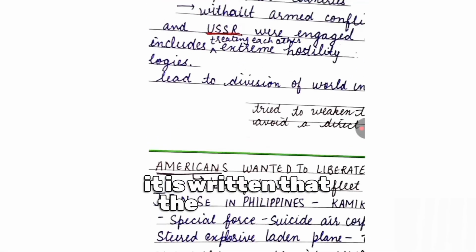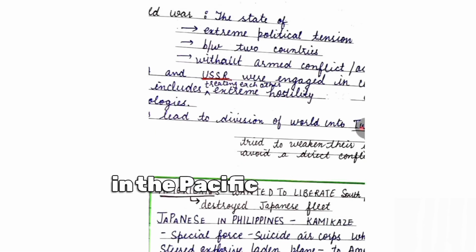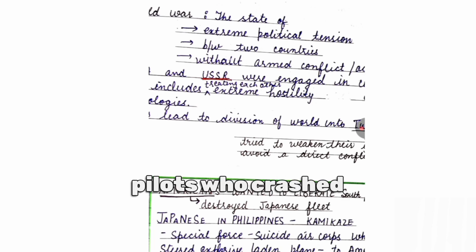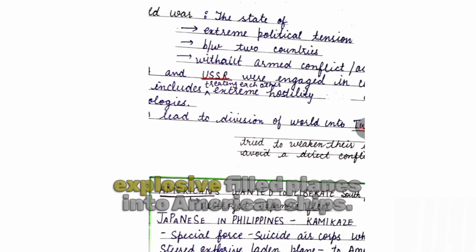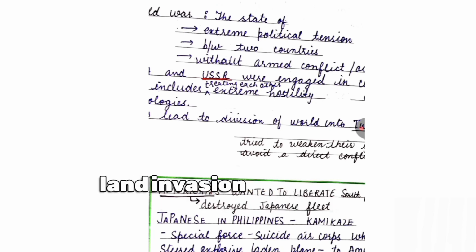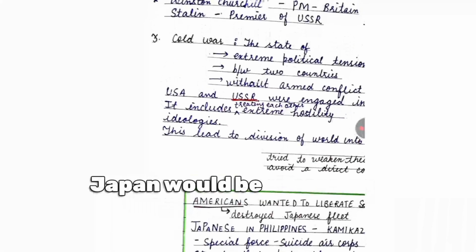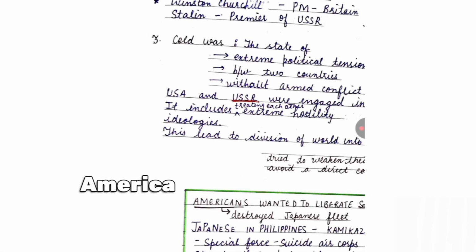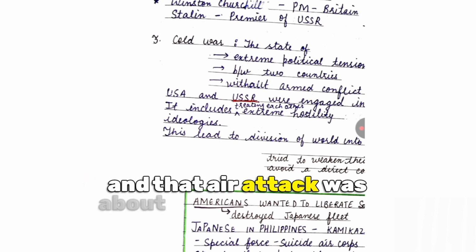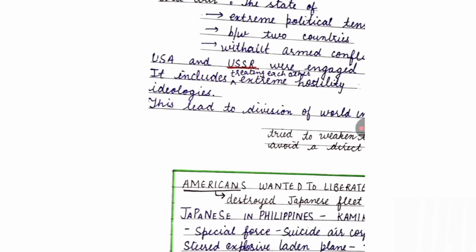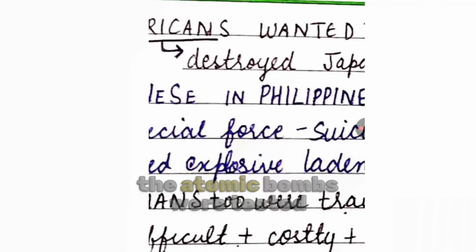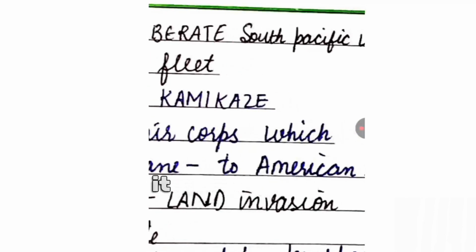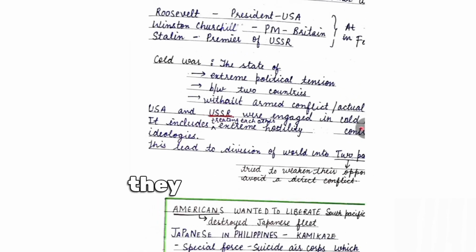Now, what is this box? In this box, it is written that in the Pacific Ocean, America was trying to liberate the islands taken by Japan. The Japanese used kamikaze fighters, who were suicide pilots who crashed explosive-filled planes into American ships. Even citizens were being trained for a land invasion, so America knew that invading Japan would be extremely difficult and costly. Therefore, America chose an air attack, and that air attack was the atomic bombs. In July, the atomic bombs were tested in Mexico, and in August, they were dropped.